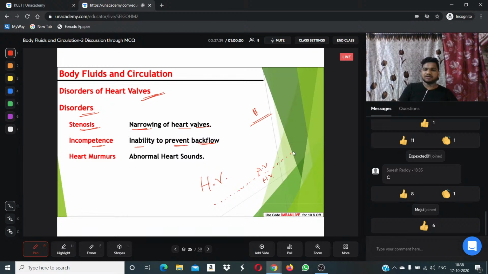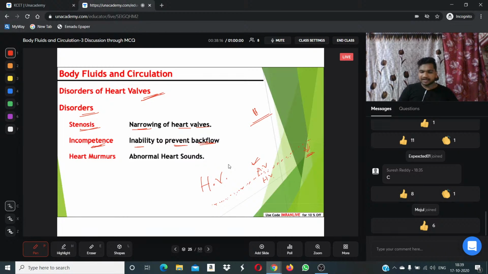Blood is flowing from the atrium towards the ventricular region. Incompetence is the disease in which once the blood has entered, it should not come back. If these heart valves lose the ability to prevent the backflow, that condition is known as incompetence.